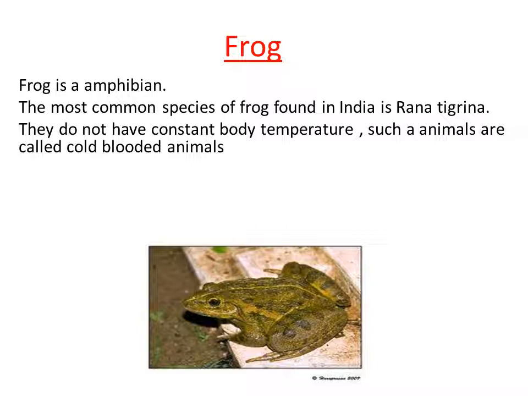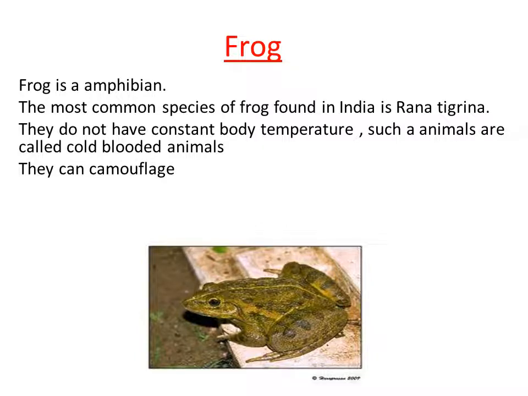So a cold blooded animal does not maintain a constant body temperature. So their body temperature changes according to the outer temperature. If the outer temperature is more, their body temperature also increases. If the temperature outside is less, their body temperature also decreases, right? So this kind of fluctuation is there in the body temperature of frog, so it is called a cold blooded animal.